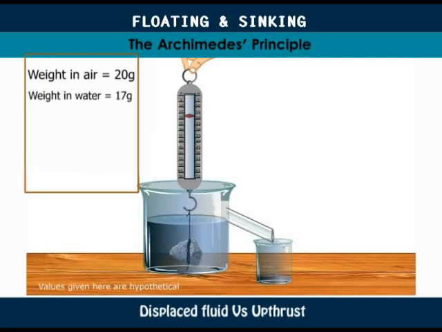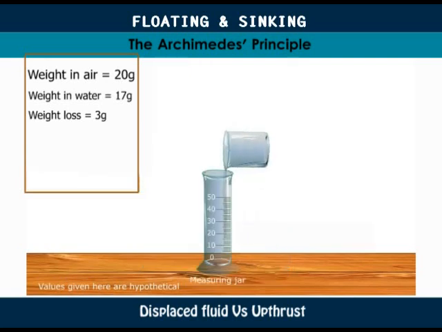You will see that the weight of the stone in water is less than that in air. That is, there is an apparent loss of weight. This is equal to 20 minus 17, which is equal to 3 grams. Of course, the stone displaced some water into the beaker. First, we know that the volume of this water must be equal to the volume of the stone. But that is not what we are interested in here. The volume of the displaced water is equal to 3 cubic centimeters.